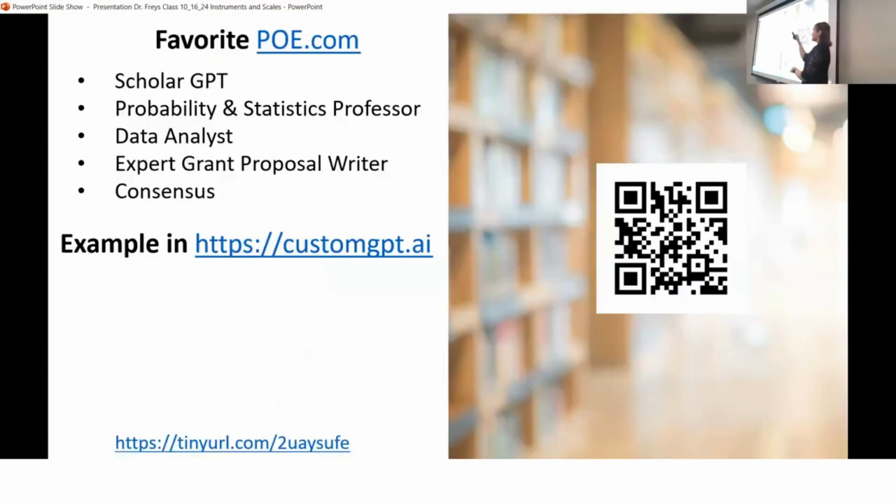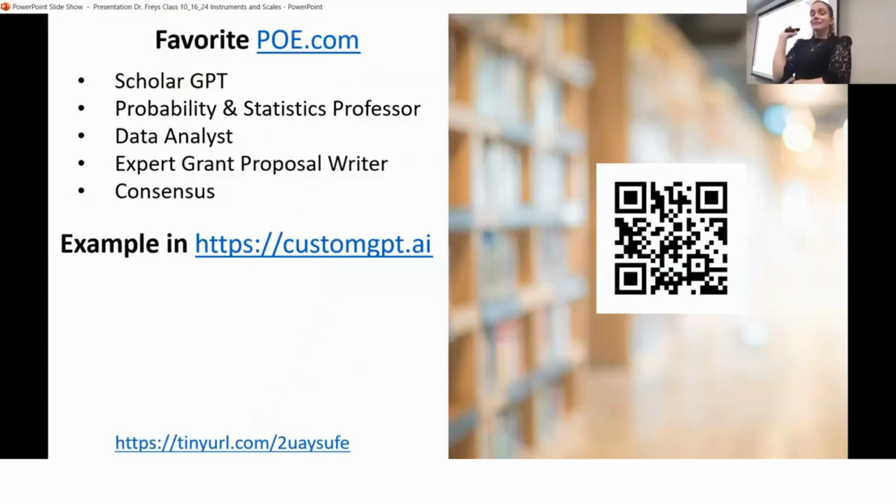So I'll tell you my favorite custom chatbots first in Poe. Scholar GPT is a really good one. When you ask it questions, it's pretty accurate because the person who created it is a professor. A probability and statistics professor in some university. I don't remember which one, but it's been the most accurate when I ask statistics questions and giving me a correct answer. So I use that one in Poe.